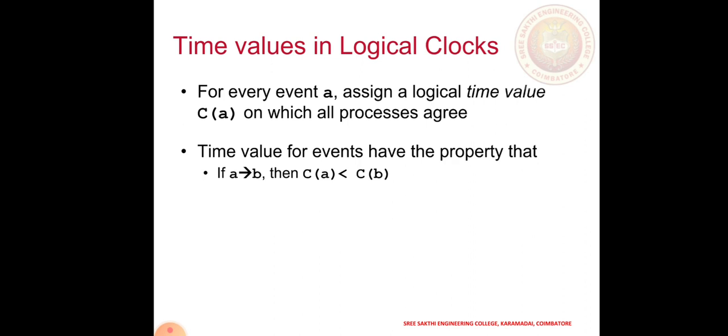Time value in logical clocks: for every event A, assign a logical time value C(A) on which all processes agree. That means all processes should agree on the event. The time value of the events has the property that if A → B, then C(A) is less than C(B). Yes, because A happened before, and B happened next only. So C(A) is less than C(B).